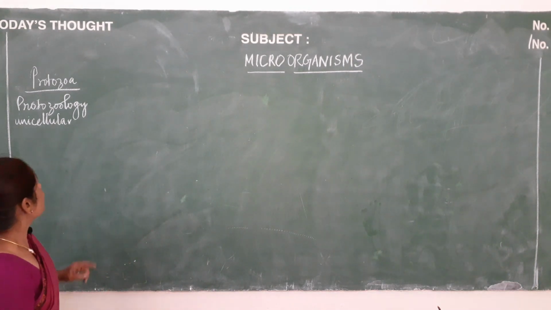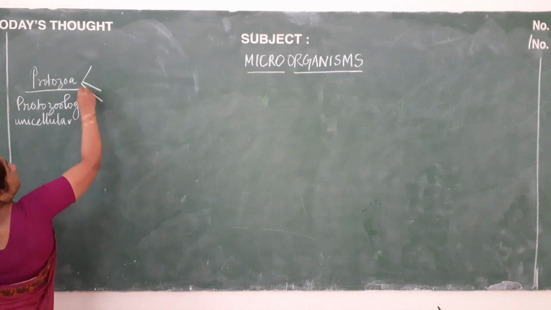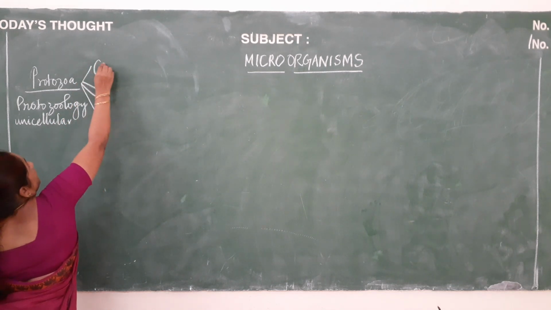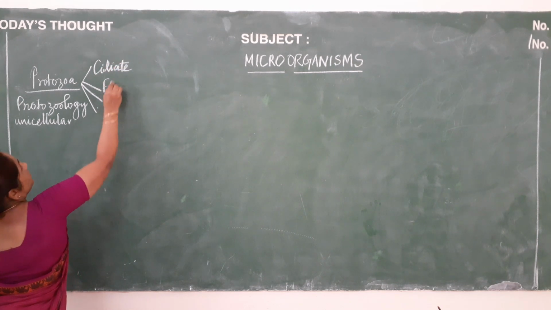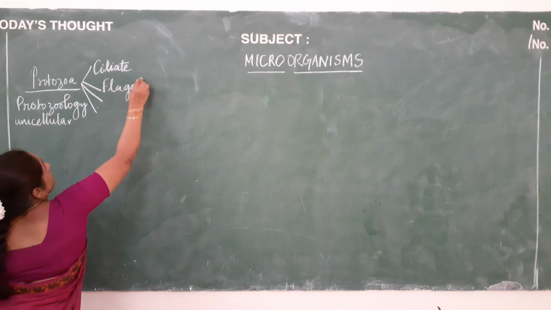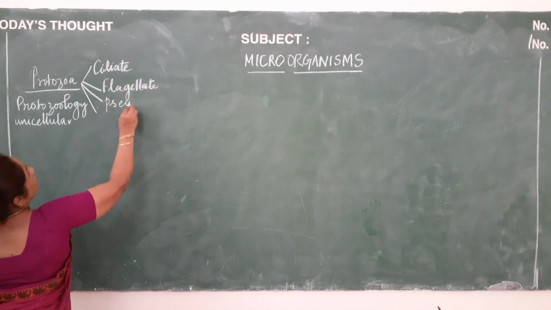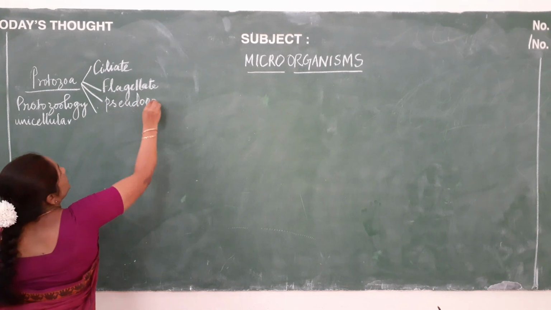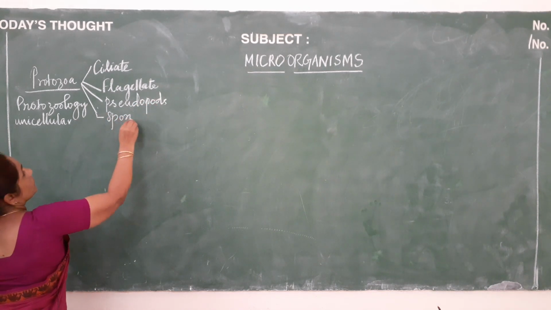And here in protozoa there are mainly 4 divisions. The first division will be ciliate, and the second one will be flagellate, third one pseudopods, and the last one will be sporozoan.